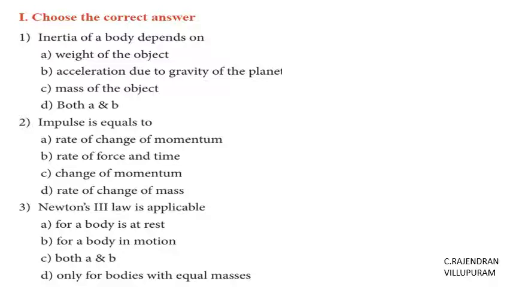The first question, the inertia of body depends on weight of the object, acceleration due to gravity, mass of the object, both A and B. So in general, we know the inertia depends on only mass. So the weight of the object and the acceleration of gravity are not related to the inertia concept. So the first question answer is mass of the object.